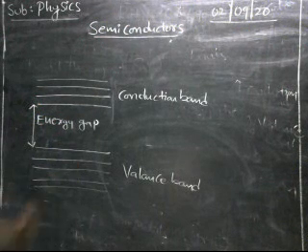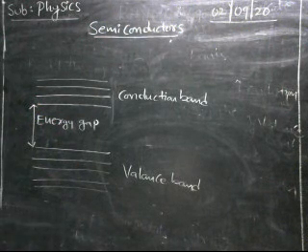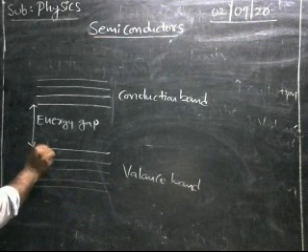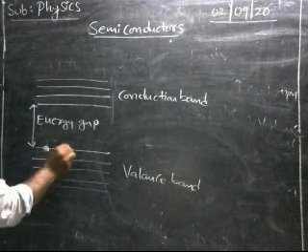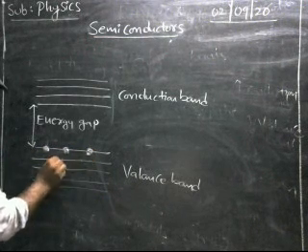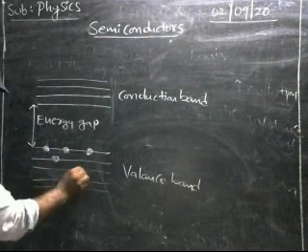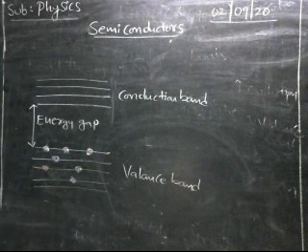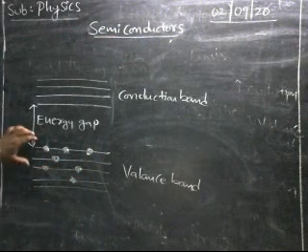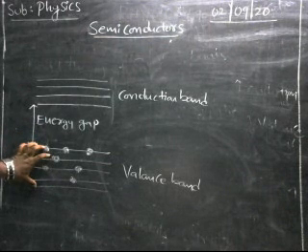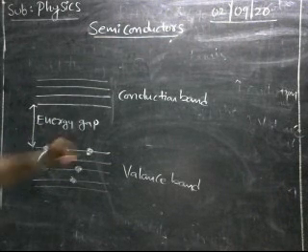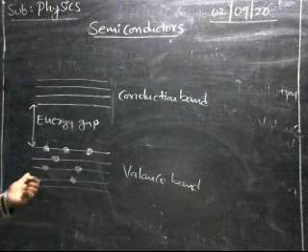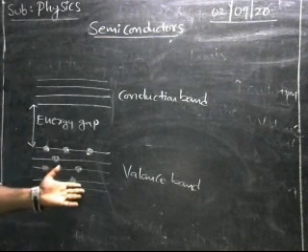First, the valence band. What is a valence band? The band filled with the valence electrons, electrons represented like this. The band filled with the valence electrons is called the valence band. It is partially filled or completely filled.